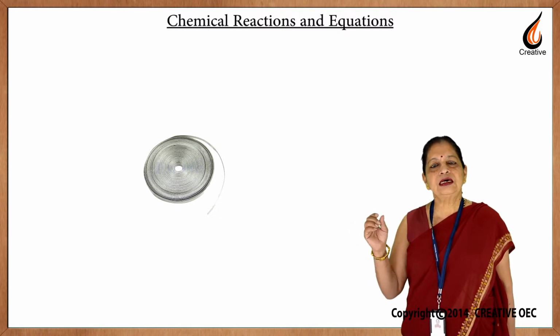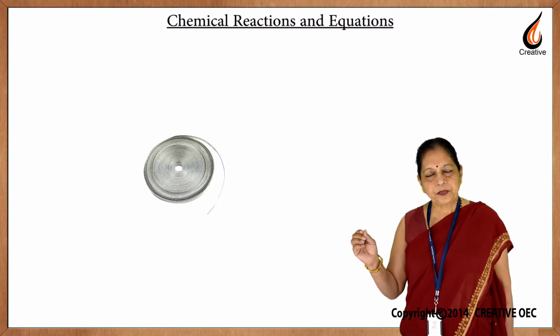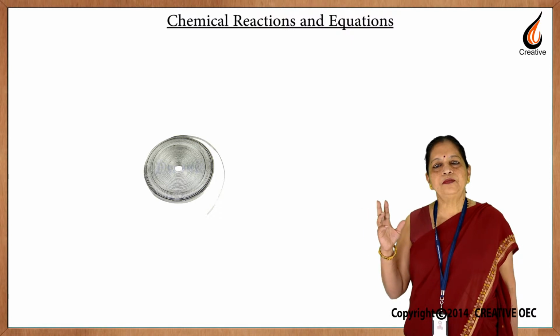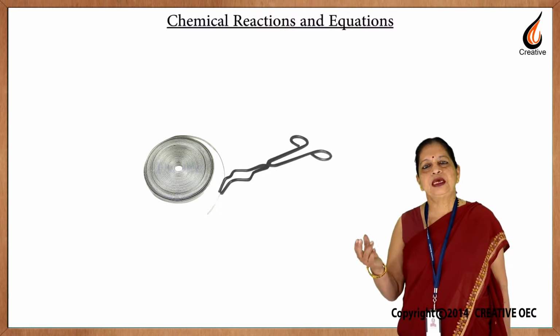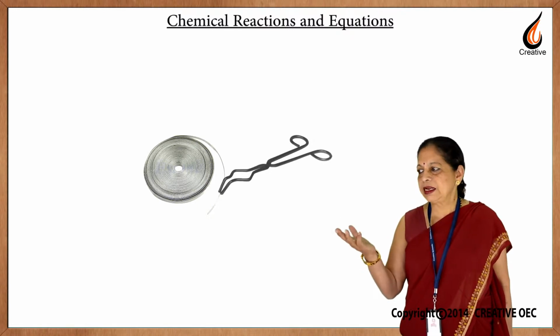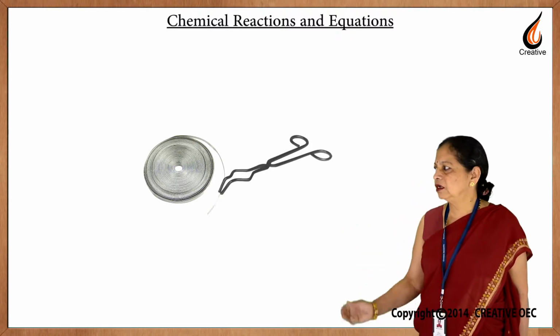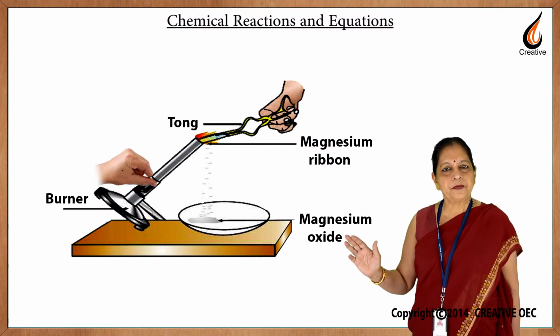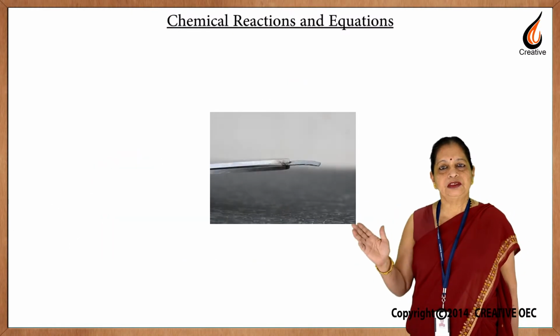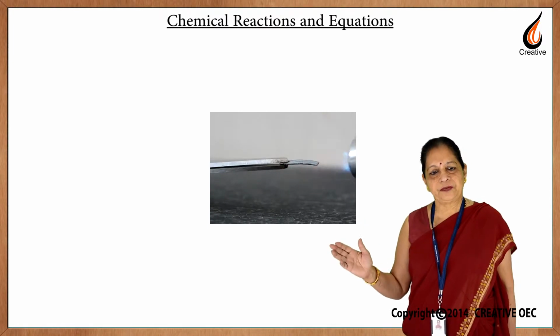It is a gray metal. We take a piece of magnesium, pick it up with the help of tongs and introduce it in the flame of a Bunsen burner. Now, please observe the changes carefully.